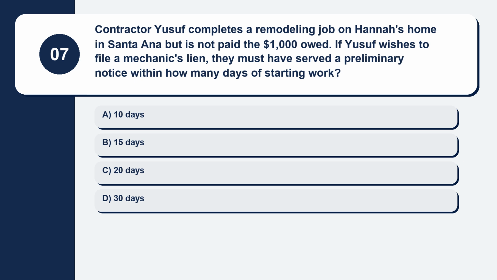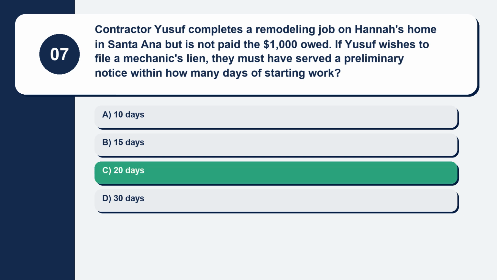Question 7. Contractor Yusuf completes a remodeling job on Hannah's home in Santa Ana but is not paid the $1,000 owed. If Yusuf wishes to file a mechanic's lien, they must have served a preliminary notice within how many days of starting work? Here are your options. Option A, 10 days. Option B, 15 days. Option C, 20 days. Option D, 30 days. The correct answer is option C, 20 days.